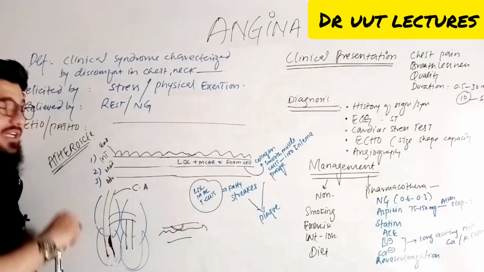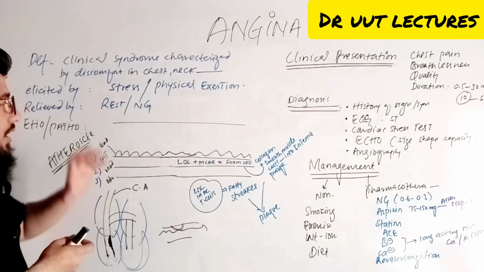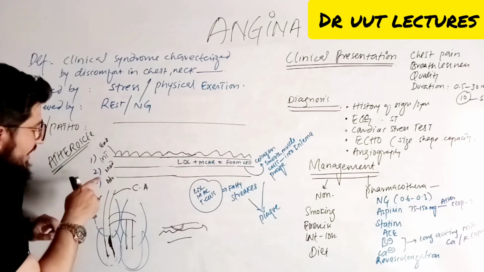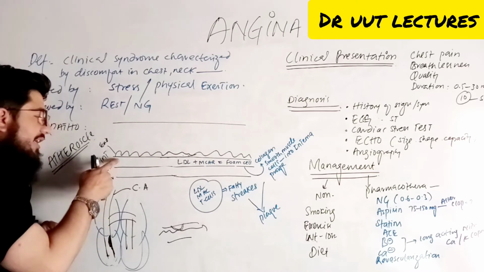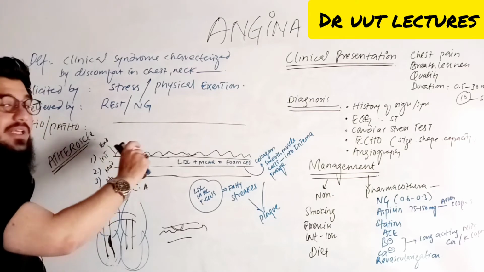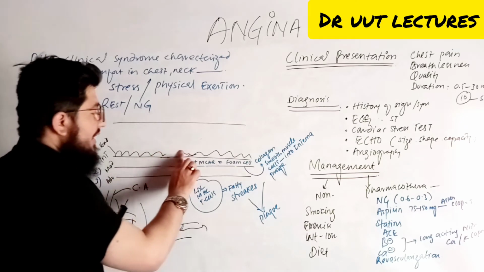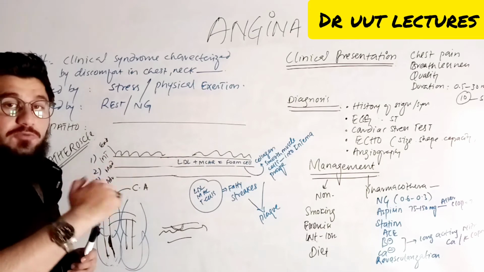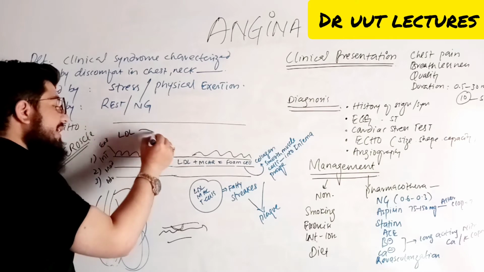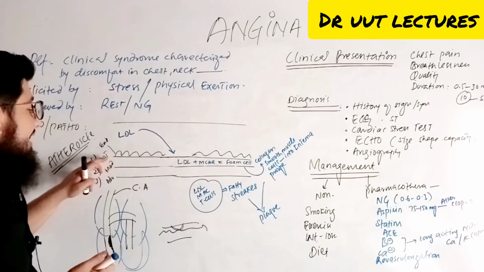Now, how is this plaque formation caused? Let's discuss this in a very simple and easy way. We know that the blood vessel, this coronary artery, has three important layers: tunica adventitia, media, and intima. Three layers. Then this is covered by the endothelial lining. What happens in some cases is that this endothelial lining is eroded, removed. Now, if it is removed, then the floating LDL will find this free space. That floating LDL will then diffuse into the intima.